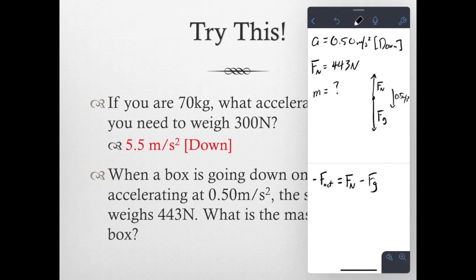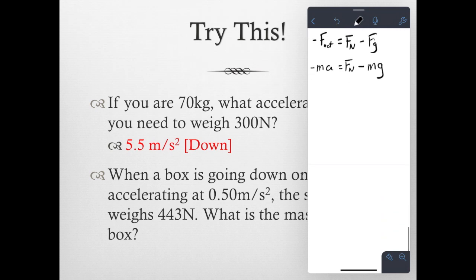Replacing the forces with the equations that we know, the net force is mass times acceleration, the normal force is the apparent weight from the question, and gravity is mass times gravity. Here we want to solve for the mass, so we will place both m's on the same side. Moving both m's over to the left, we have mg minus ma is equal to Fn. We have a mass in both terms, so we can pull the m out, and we are left with m times (g minus a) is equal to Fn. Our mass is equal to our apparent weight divided by gravity minus the acceleration.